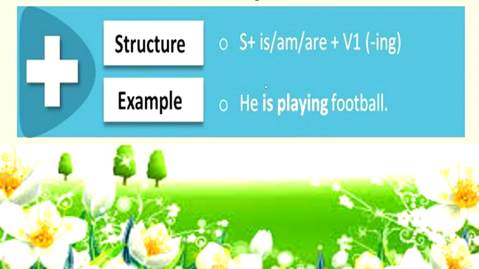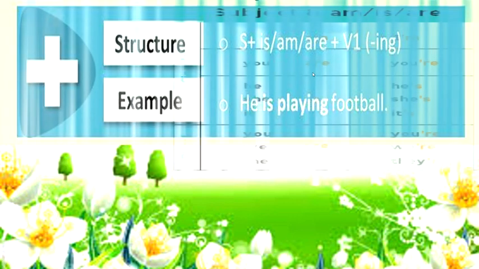Example, he, which is the subject, is my helping verb. Playing, verb plus ing. Football is my object. So the affirmative sentence in present continuous tense is: he is playing football. Now students, we should understand where we need to use is or am or are.